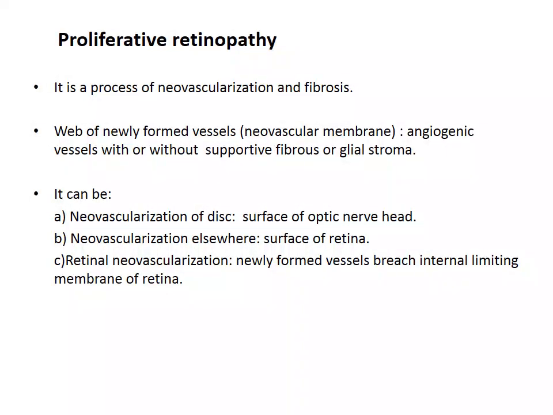Proliferative retinopathy. This is a process of neovascularization and fibrosis. There will be a web of newly formed vessels called neovascular membrane, angiogenic vessels with or without supportive fibrous or glial stroma. It can be neovascularization of the disc, where the surface of the optic nerve is involved, or neovascularization elsewhere on the surface of the retina. In retinal neovascularization, there will be newly formed vessels which breach the internal limiting membrane of the retina.